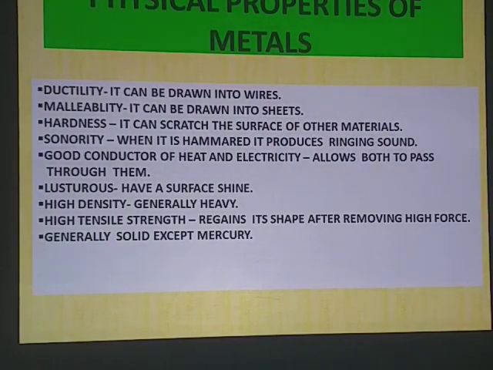And you observe that most of the metals are lustrous. They have a typical shine that is called surface shine. If they have a surface shine, it means they are lustrous. So metals are lustrous, and you have observed the golden luster, metallic luster, silvery, etc. These are the lusters of materials, and they are metals.